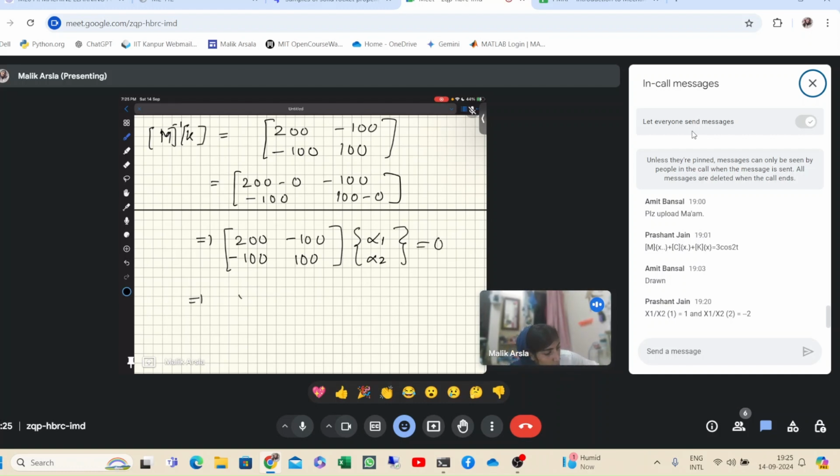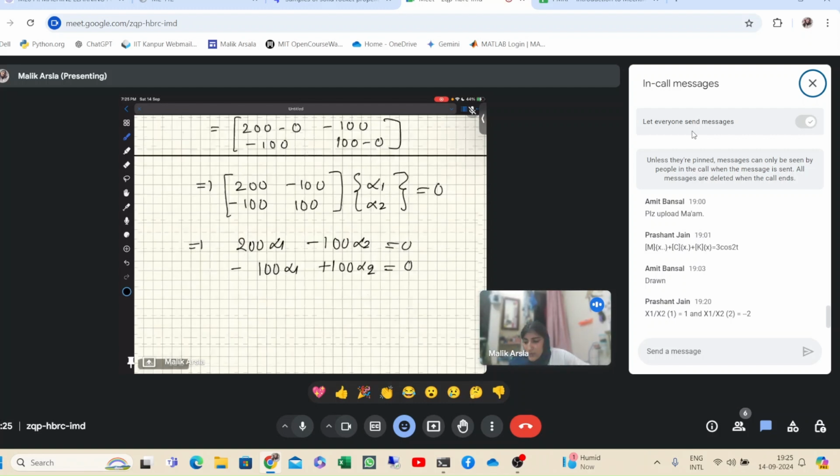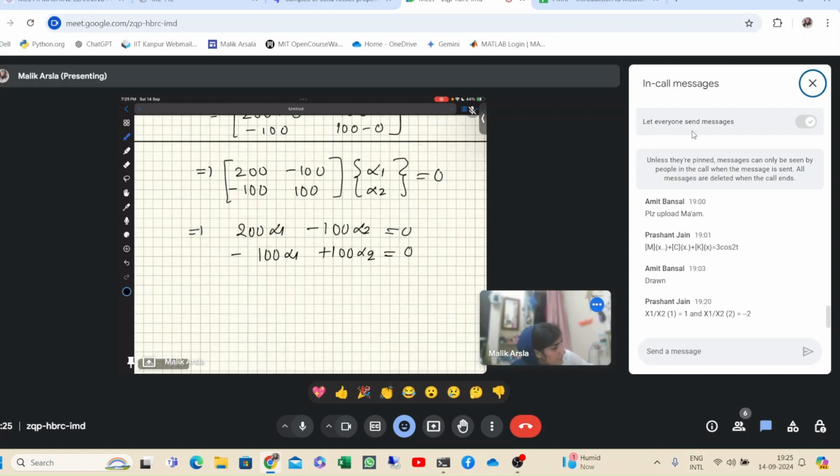Then it comes out to be 200 alpha 1 minus 100 alpha 2 is equal to 0, and then minus 100 alpha 1 plus 100 alpha 2 is equal to 0. I have written it correctly.